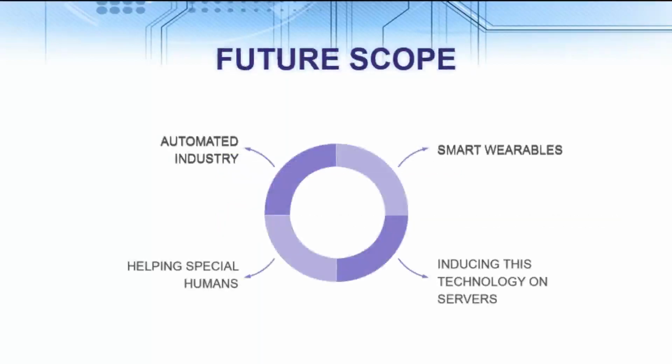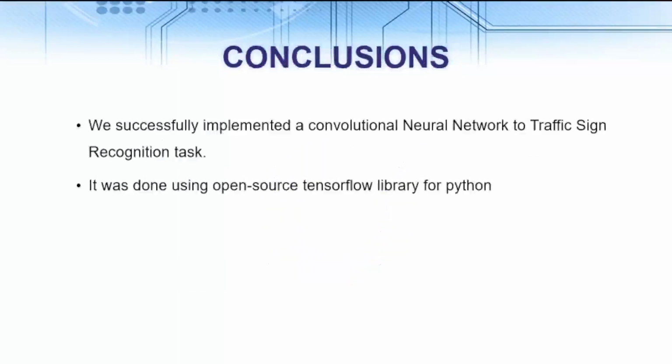So the future scope of our project is that we would induce this technology in automated vehicles, smart wearables, helping specially challenged people, and also inducing this technology on servers, which would help the new generation identify traffic signs in an interactive method. So the conclusion of our project is that we successfully implemented a convolutional neural network for the traffic sign recognition task. It has been done using the open source TensorFlow library for Python.